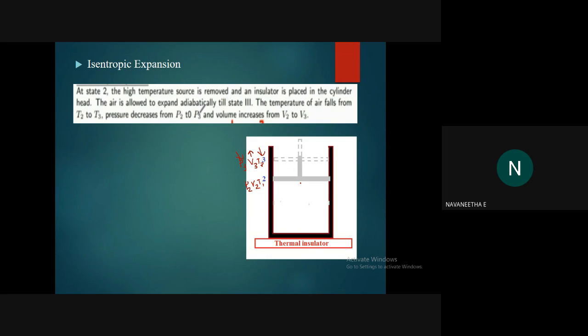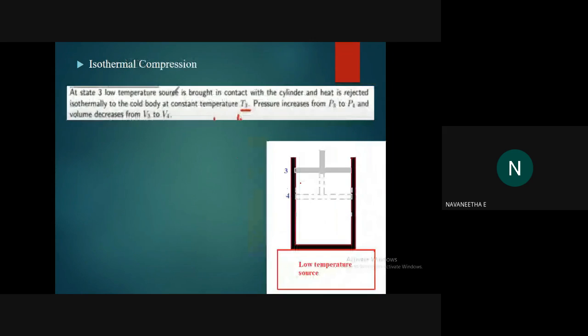We know the PV equation, that is Charles' law. The V versus T relation is directly proportional, so if volume increases, temperature obviously changes accordingly. Next is isothermal compression. So tell me what changes occur in this system. Here the current situation is P3, V3 and T3 at state 3. What will happen when the system reaches state 4?